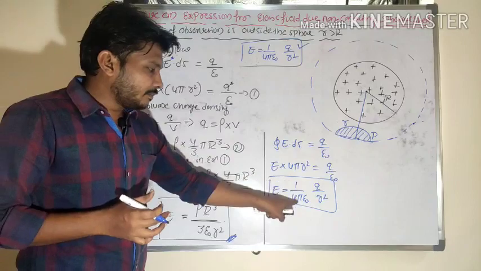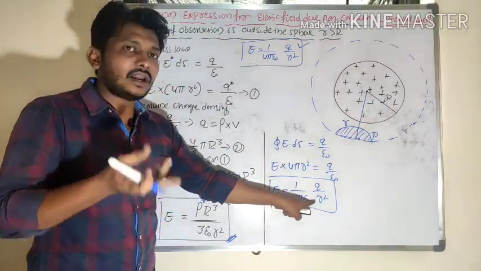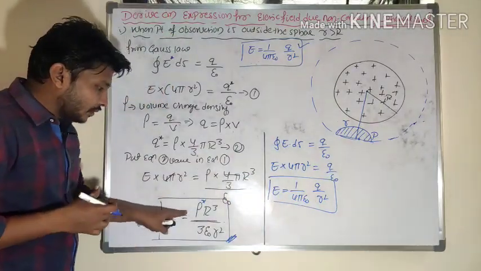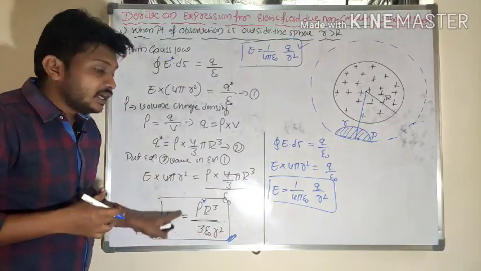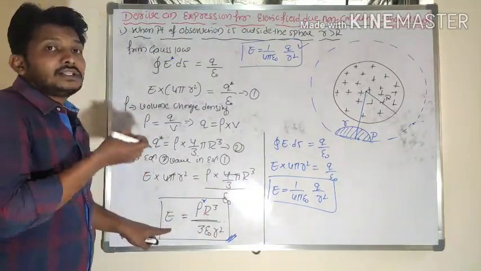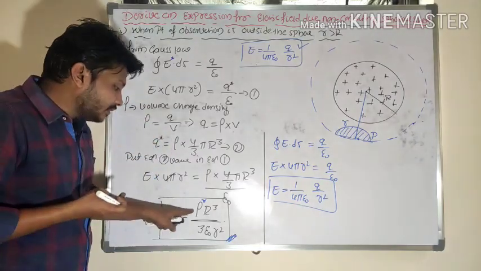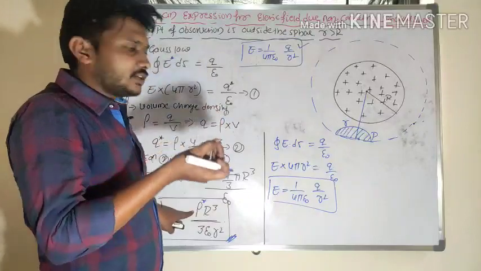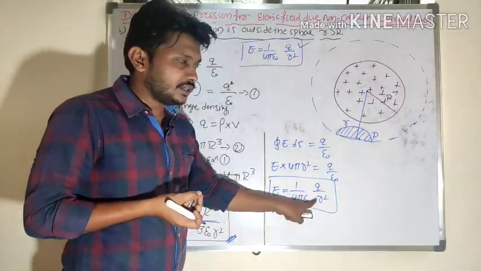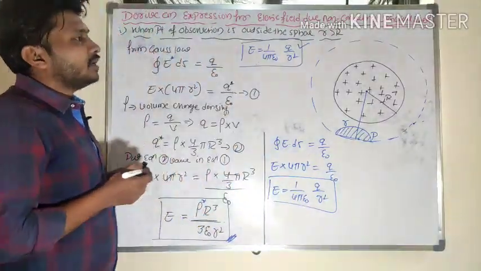So in terms of volume charge density, this is the required formula. E is equal to 1 by 4 pi epsilon naught Q by r square, and one more formula, E is equal to rho into r cube divided by 3 epsilon naught into r square. This equation I need to use. So if in that question they give the volume charge density value, or if they give only a charge value, this is the formula I need to use here. The next one is very important.